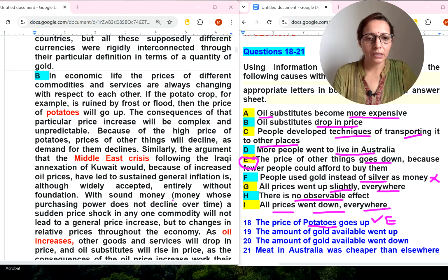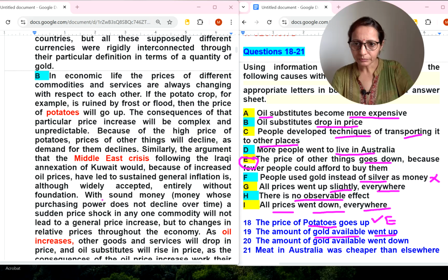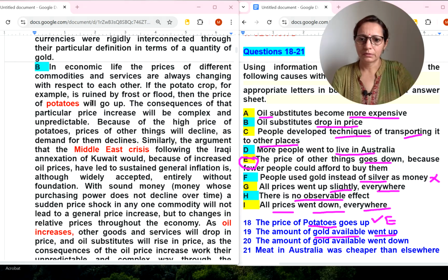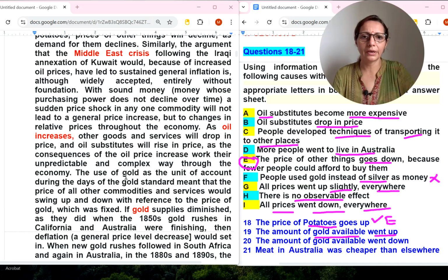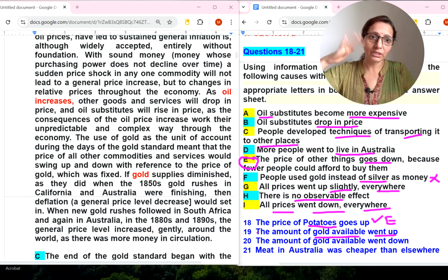Now 19. The amount of gold available went up. So gold is the kind of thing they were talking about. The amount of gold available went up and down. I think here they are talking about oil and gold. Let me see. Just a minute. Gold, yeah, gold is here. So we will read this paragraph. Wherever we found the location of 18th, we can find the location of 19th after that.